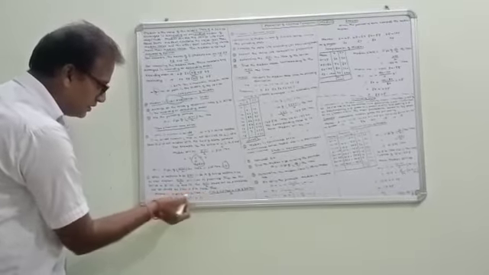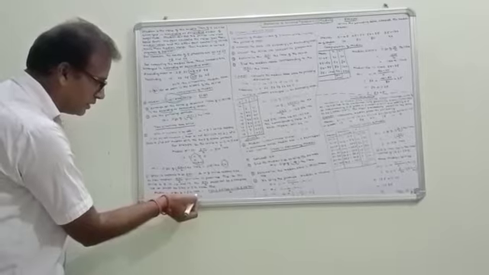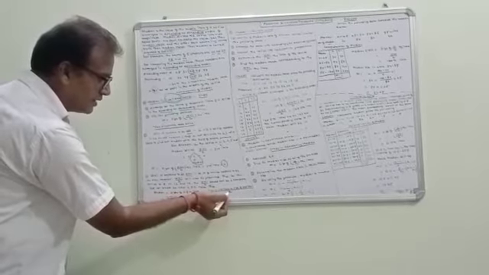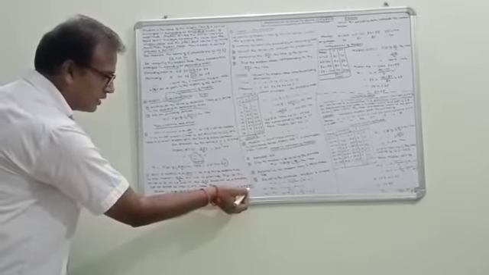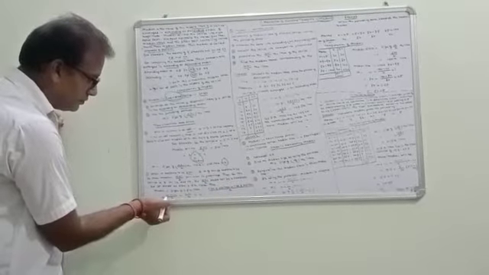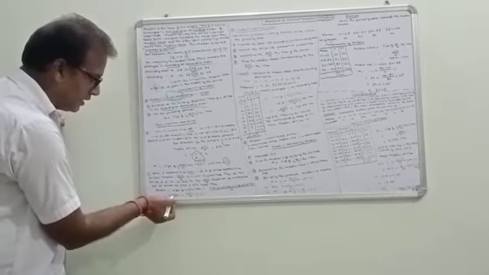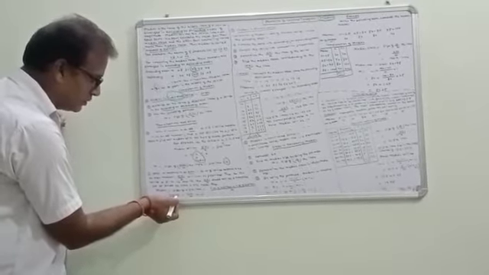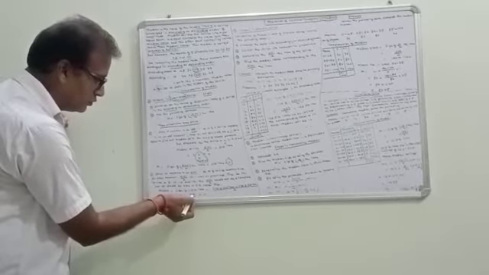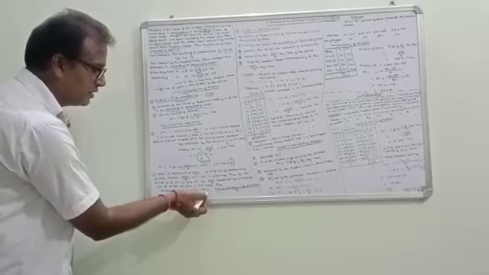And thus median equal to size of 2.5th item equal to size of second item plus size of third item divided by 2, and size of second item is 10 and third item is 12. So 10 plus 12 divided by 2 equal to 22 divided by 2 equal to 11. So median in this case is 11.